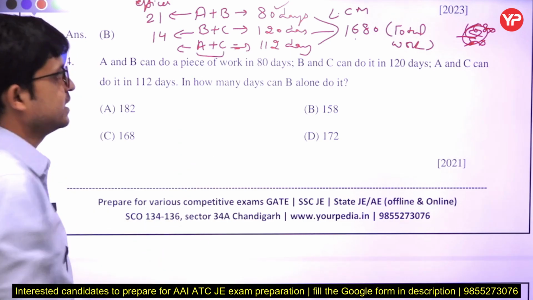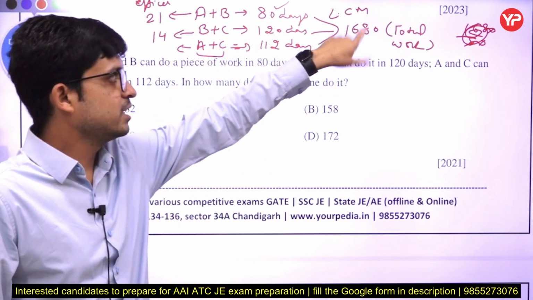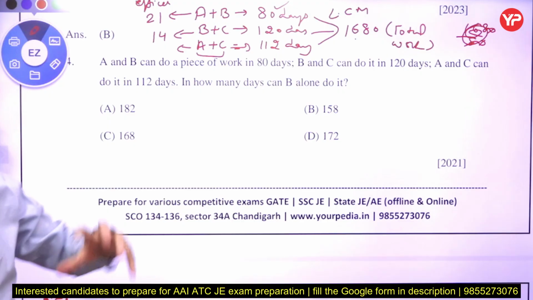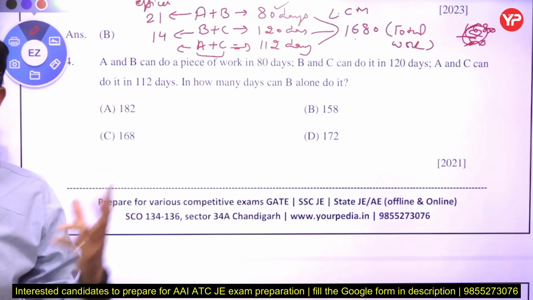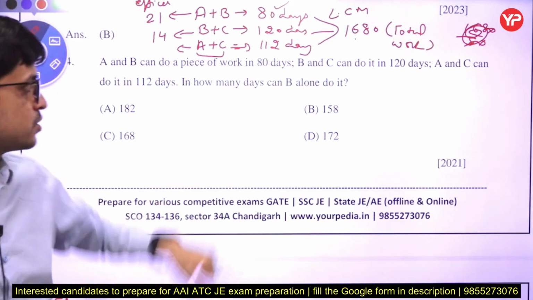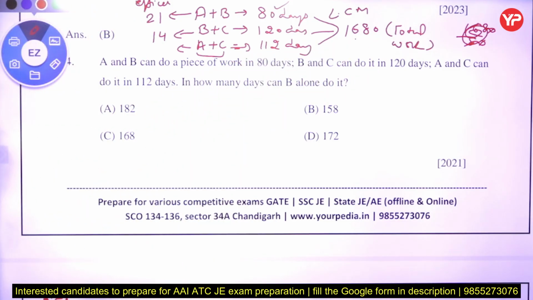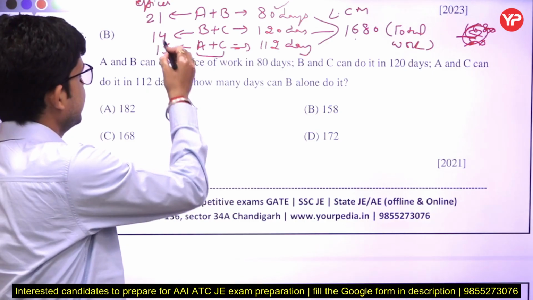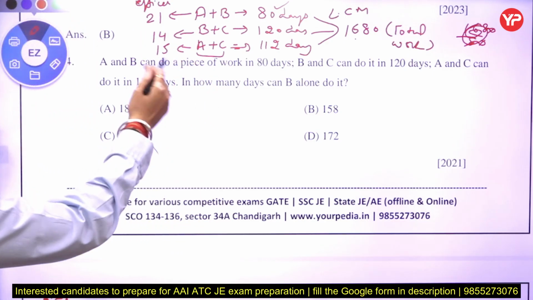Similarly, A plus C complete a work in how many days? 112. Okay. Now what is the total work? 1680. So what is the efficiency of A and C? Means how many work they combinedly do per day. So divide 1680 by 112. What we get? We get 15. So that is the efficiency of A plus B, B plus C and A plus C.